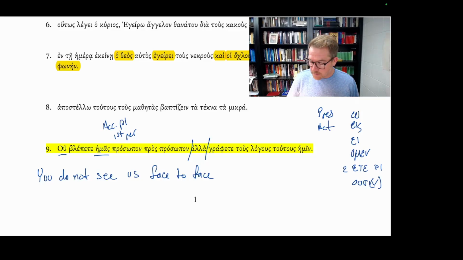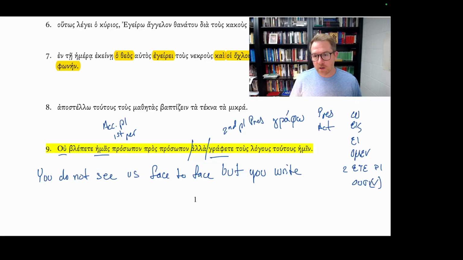But graphete, you write. So we have another second person plural, present active indicative, from grapho, I write, where we get our word graffiti. Tous logous toutous hemin. So tous logous is our direct object. We know it's our direct object because it's in the accusative plural, the words.